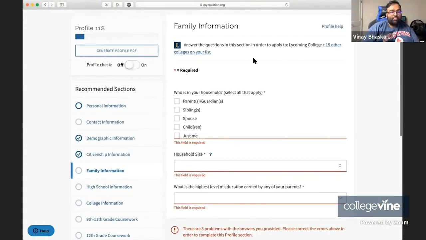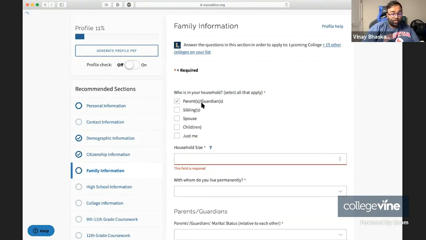Now, next up, they're going to be asking questions about your family information. For example, they're going to want to know who lives in your household. So if you have parents or guardians, and guardians includes foster parents or something like that, obviously siblings, spouses if you're married, though I'm sure many of you in the audience are probably not married, children if you have them, same principle, and just me. Household size, same principle. If you just live with your mom, it'll be just you and your mom, 1, 2. Whereas if you have siblings and your parents still live together, that could be 4, and so on and so forth. So you just enter that here.